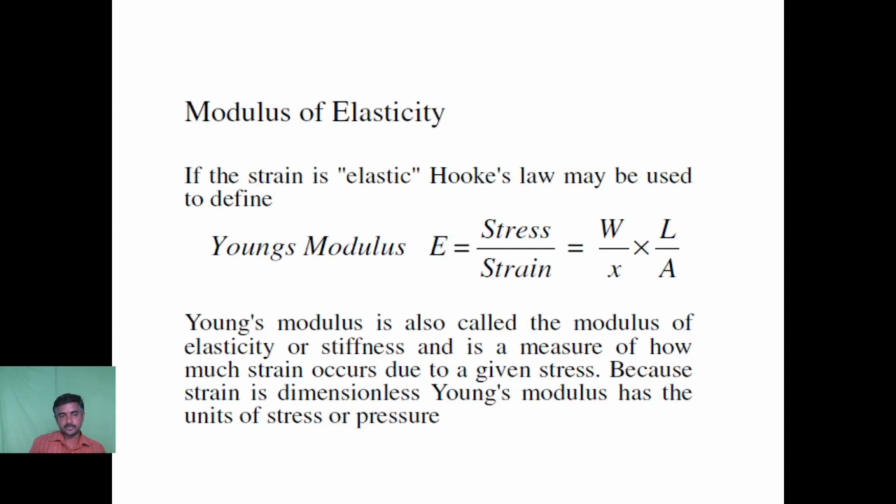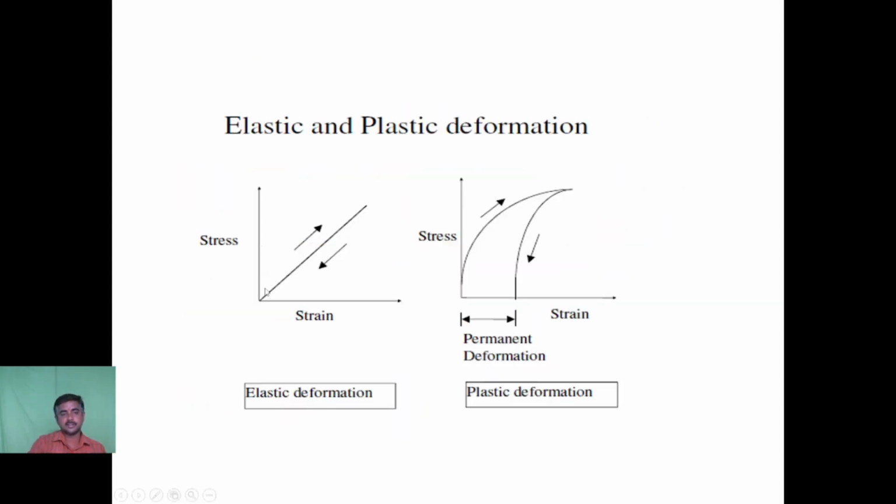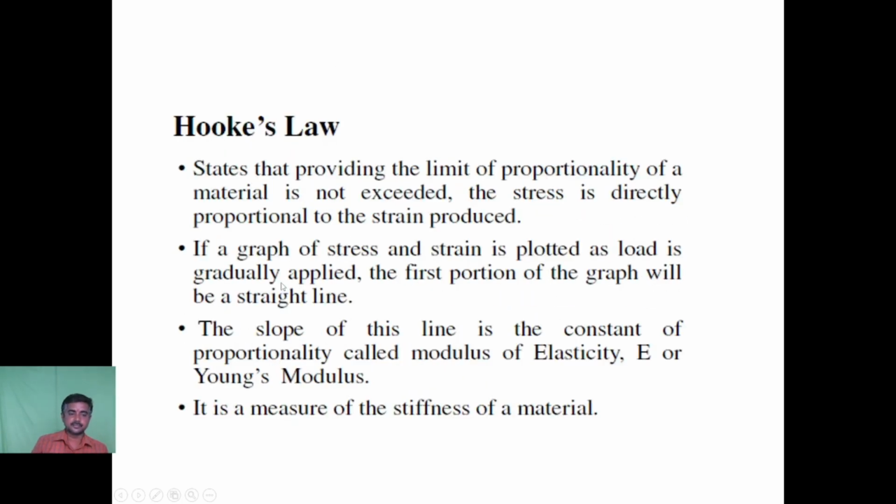In this portion, the relationship between stress and strain is a straight line, and the slope remains constant at any position.